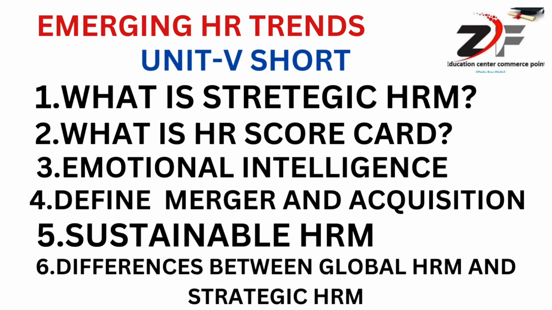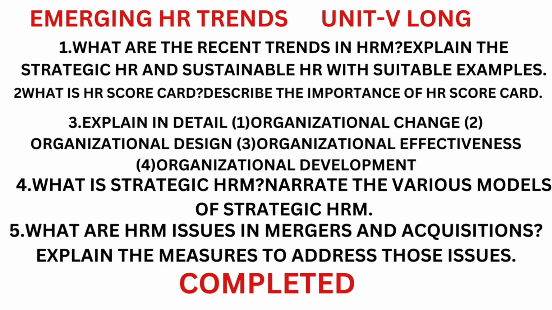Now on screen you can see emerging trends, that is unit 5. Emerging HR trends, unit 5. Short questions of unit 5. Number 1, what is strategic HRM? Second, what is HR scorecard? Third, emotional intelligence. Fourth, define merger and acquisition. Fifth, sustainable HRM. Sixth, differences between global HRM and strategic HRM.